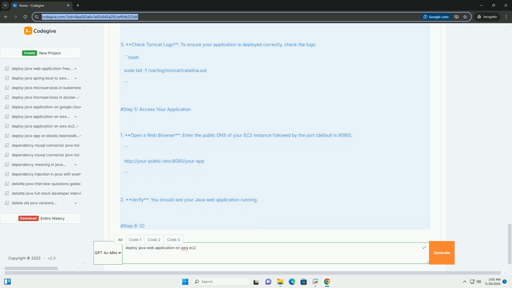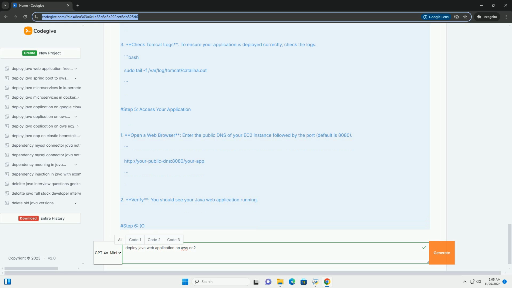Step 2, connect to your EC2 instance. 1. Open Terminal on Linux or Mac, or Command Prompt on Windows. 2. Change permissions. 3. Connect to the instance. Replace your-public-DNS with the public DNS of your EC2 instance.